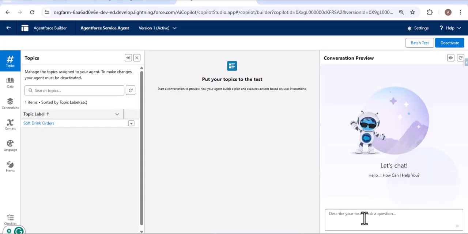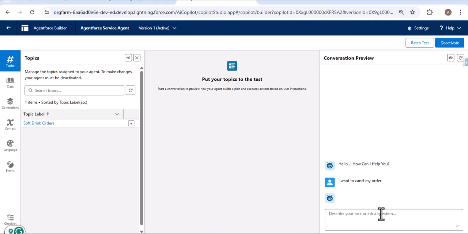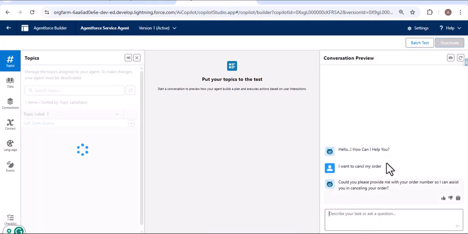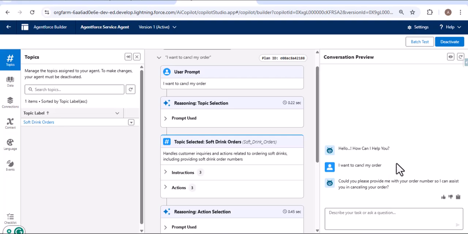Now here I am providing the prompt, I want to cancel my order. Intentionally I have given the wrong spelling of cancel. As I press the enter key, even though we have provided the wrong spelling, because of the Atlas reasoning engine, the AI agent can know our intent in giving this prompt. So we can see that the Atlas reasoning engine can think on its own.